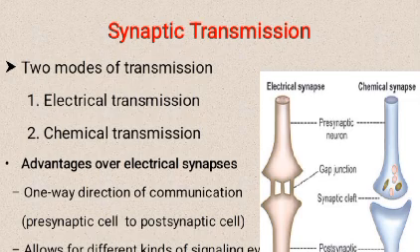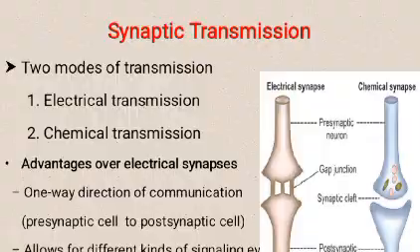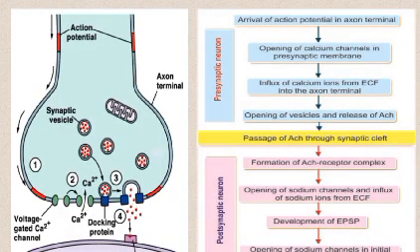Synaptic transmission. Two modes of transmission: electrical transmission, chemical transmission. Advantage over electrical synapses: one-way direction of communication, presynaptic cell to postsynaptic cell, allows two different kinds of signaling event. Sequence of events during synaptic transmission.